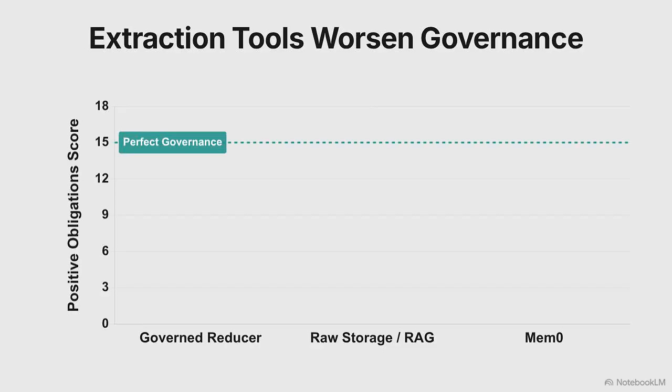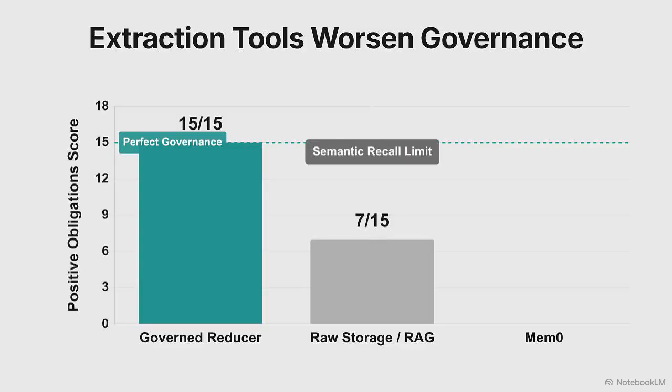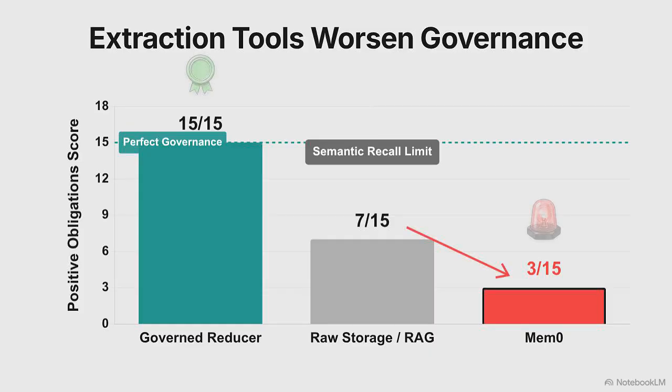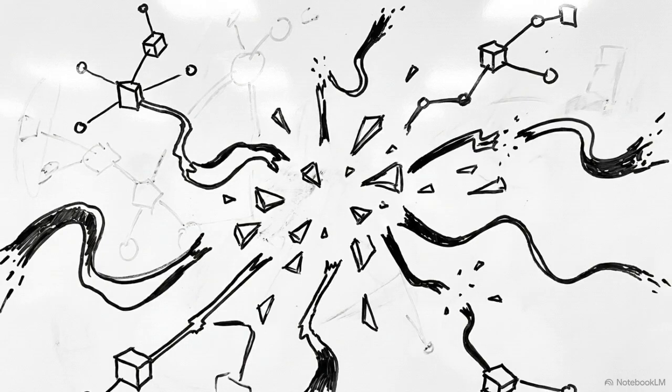Empirical pilot data tested standard memory substrates against these positive obligations. Raw storage and RAG systems score 7 out of 15, passing semantic recall but failing governance. Sophisticated extraction tools like mem0 score 3 out of 15, performing worse than basic raw storage. This failure stems from the extraction process itself. Fragmenting events into atomic facts often destroys the causal links the governance envelope needs to function.